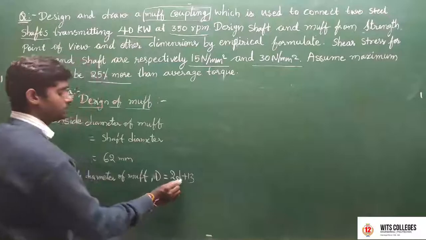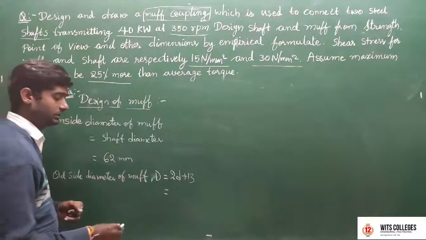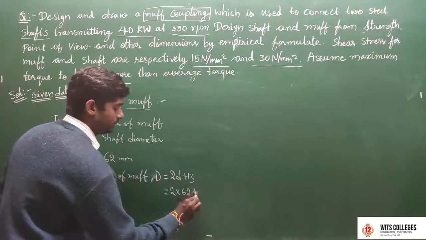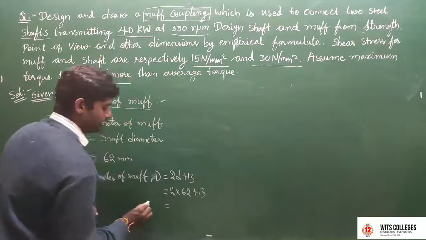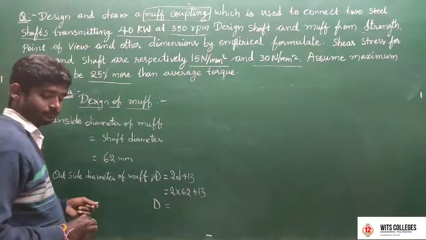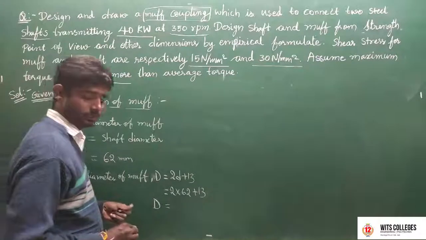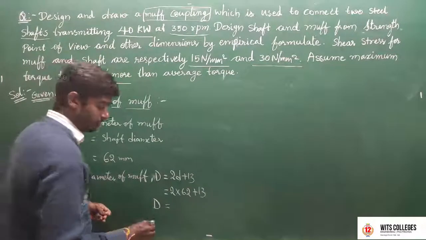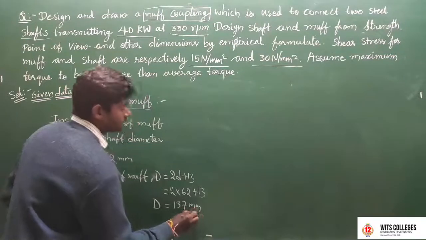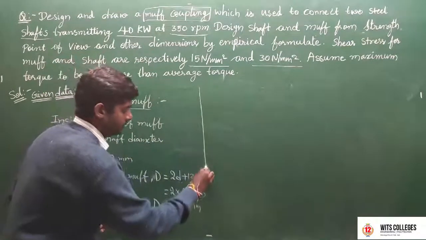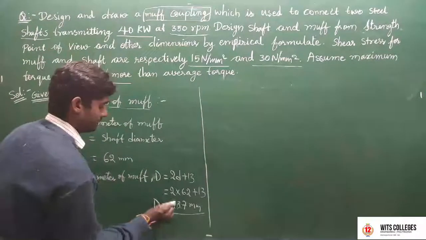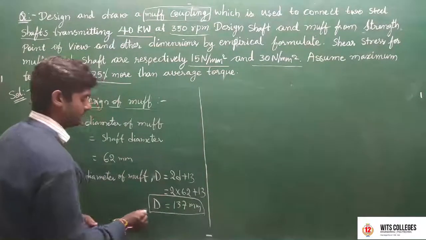Substituting small d as 62, we get 2 into 62 plus 13. So capital D is approximately 137 mm in our problem. All of you find out this capital D using your calculator.